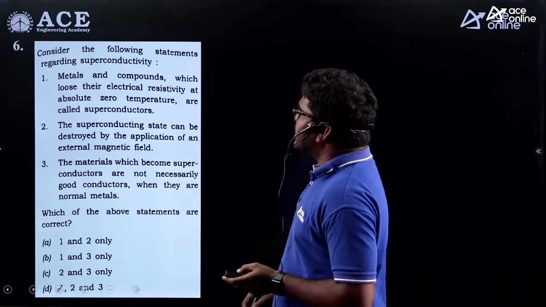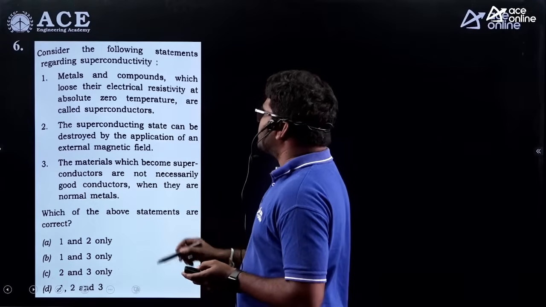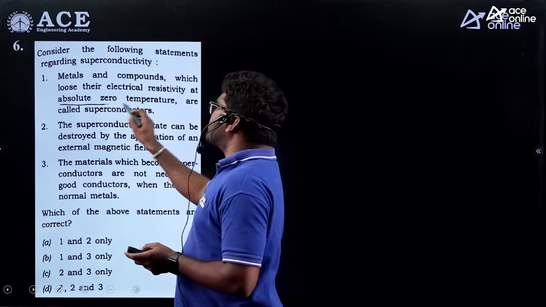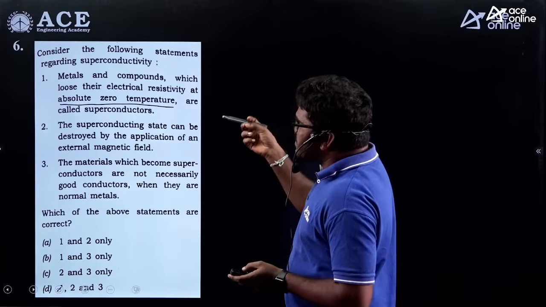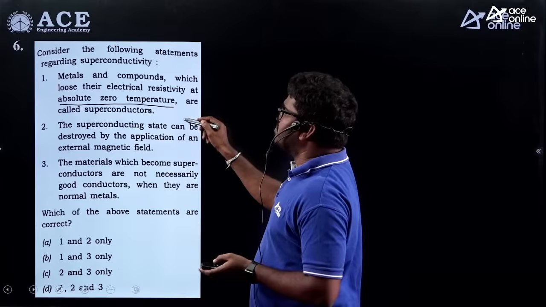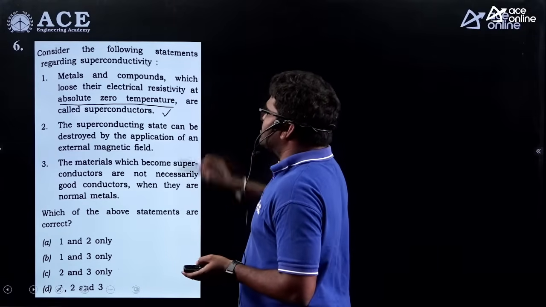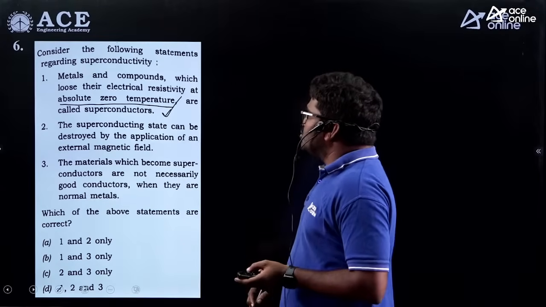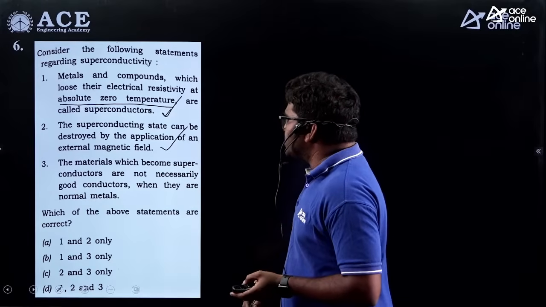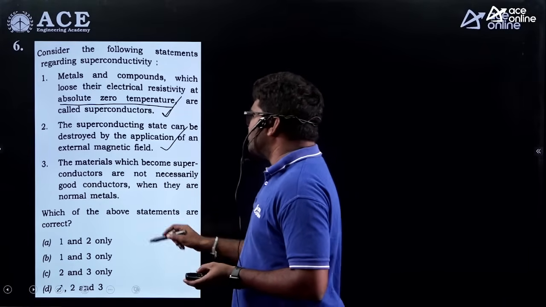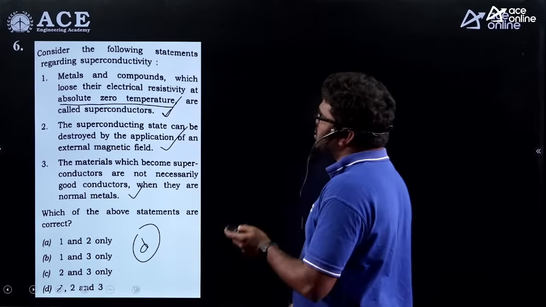Now, here is a question related to superconductivity. Metals and compounds which lose their electrical resistivity at absolute zero. Strictly speaking, it is not absolute zero, it is nearly 0 Kelvin. If we take specifically this statement, it is not correct, but as a generalized statement, consider it right. Superconducting state can be destroyed by the application of an external magnetic field, correct. Materials which become superconductors are not necessarily good conductors when they are normal metals. So all the three statements are correct. So D is the correct option for this question.